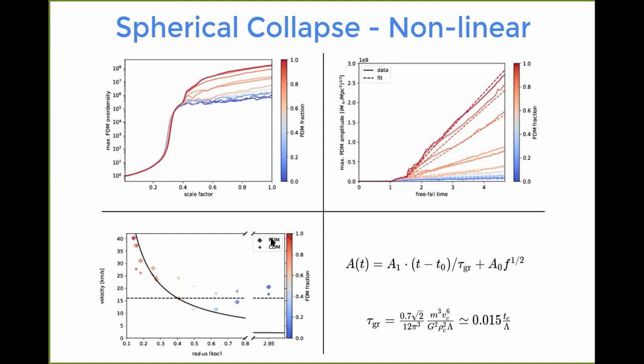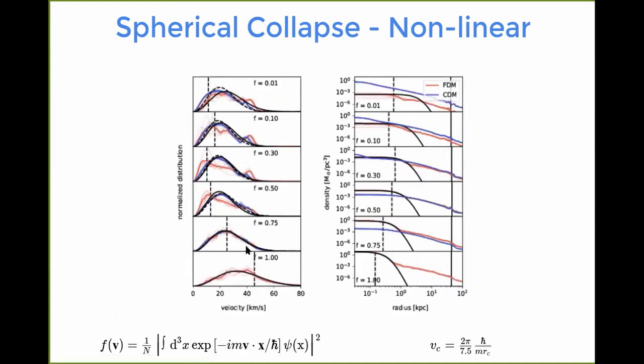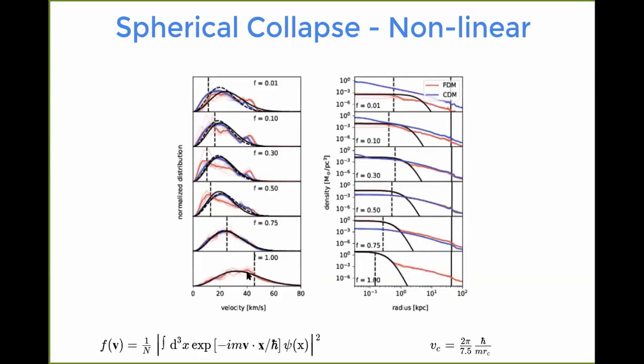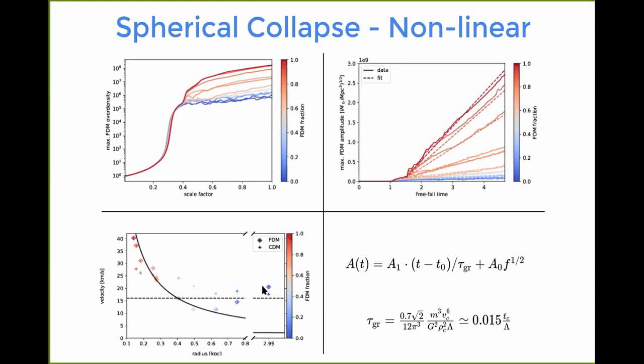Then the diamond and cross are the fuzzy dark matter and cold dark matter peaks of the velocity spectra. So we always take the maximum value and then put it into this plot, again for varying fractions.